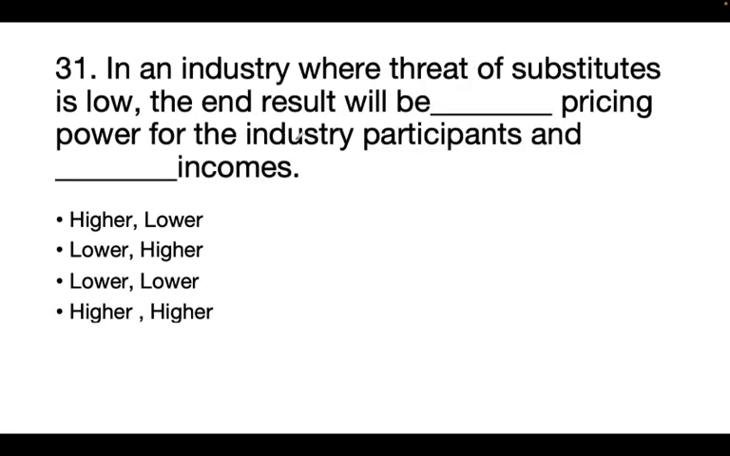Next question. In an industry where threat of substitute is low, the end result will be dash pricing power of the industry participants and dash income. Higher, lower; lower, higher; lower, lower; higher, higher. So the correct answer is higher, higher.